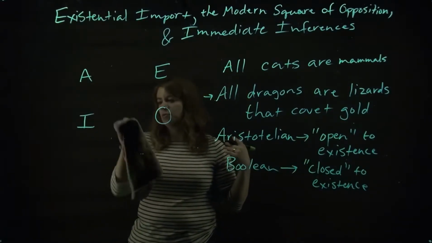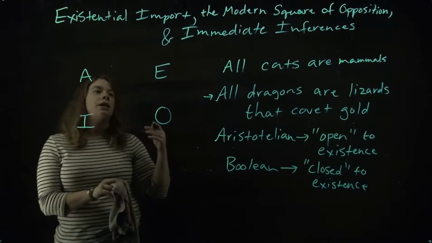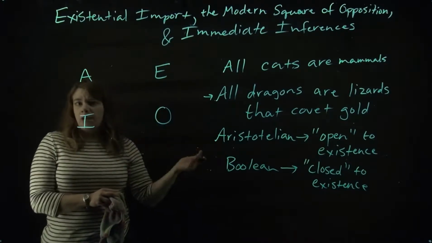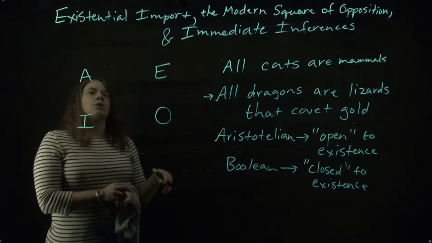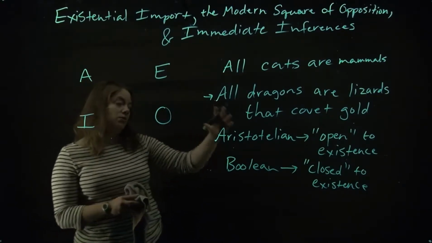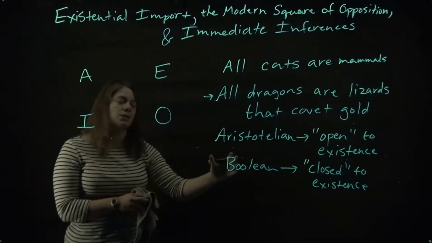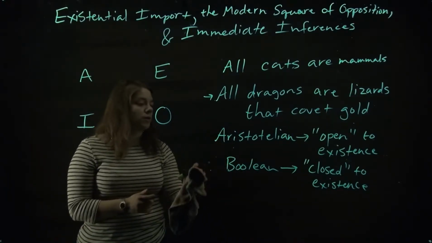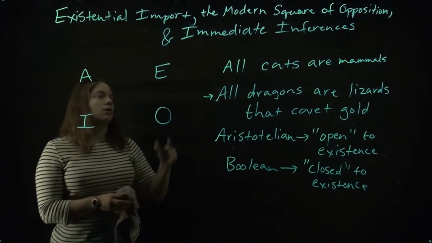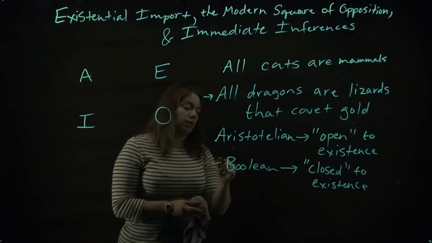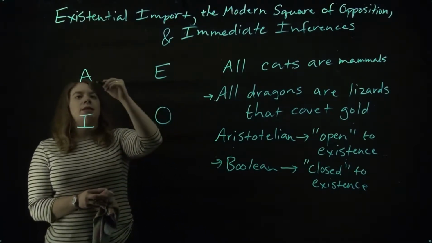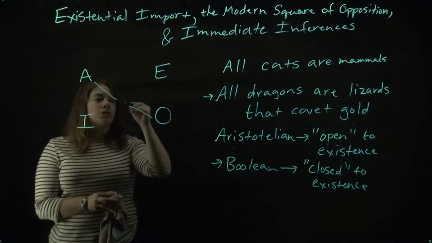Now, the existential import has import insofar as we understand what we can infer if certain categorical propositions are true. So in categorical logic, we have what is known as the square of opposition. Because there are two interpretations of universal claims in logic, there are actually two squares of opposition. We will assume, for the sake of this class, what we call the modern square of opposition, which follows the Boolean interpretation of universal claims. So the general idea is something like this, on the square of opposition.